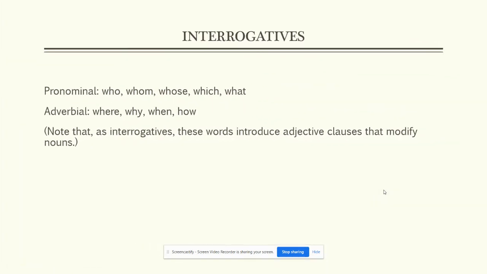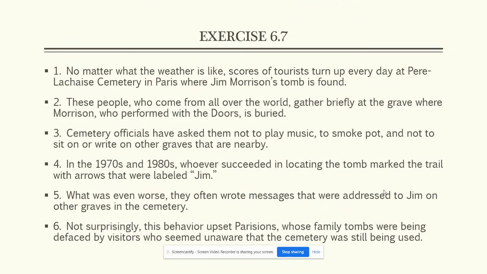And all this leaves are interrogatives. These are words that introduce adjective clauses that modify nouns. So they can also be used just to introduce questions, but we're looking at interrogatives as introducers to clauses. I guess that makes sense. Who, whom, whose, which, what, where, why, when, and how, those kinds of words. Okay, so I think that by looking at some examples, I didn't give you a very good introduction to those. We can just go right through the exercise and figure out which is which.